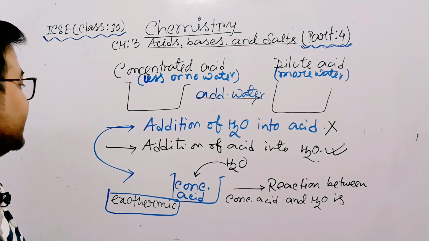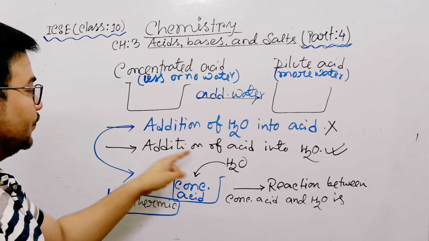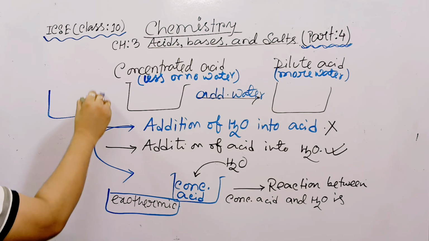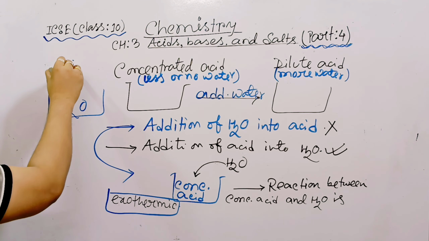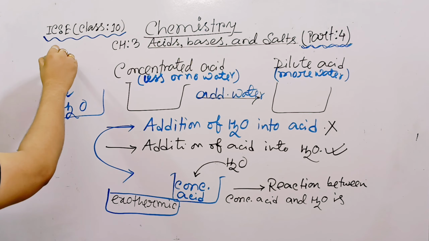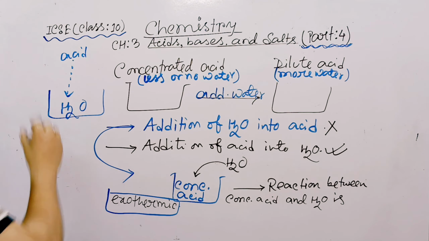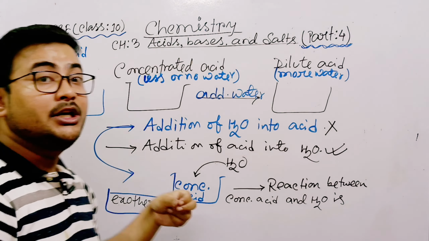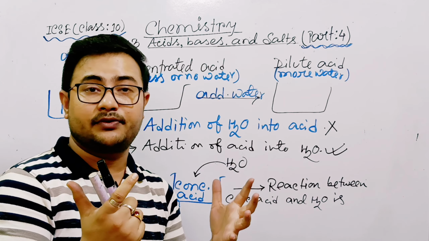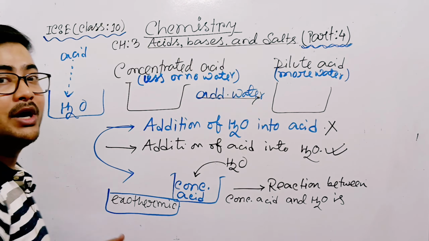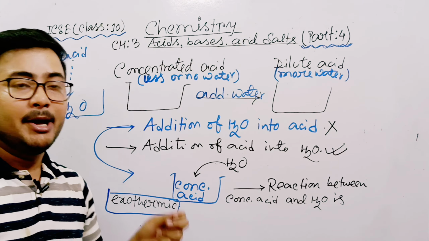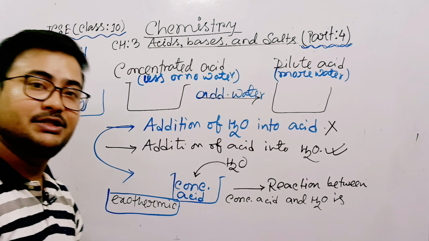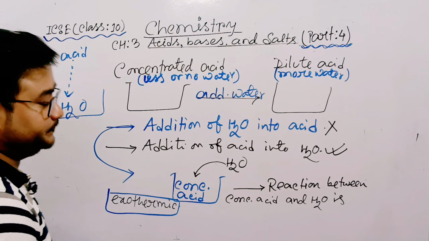That is why the better process is addition of acid dropwise. Suppose in a container, first you take water and add acid dropwise. This is the process, because whenever you add acid dropwise, it will not form an excessive amount of heat, because the amount of water is more. It will help to maintain the temperature because the amount of water is more. So this is the process.